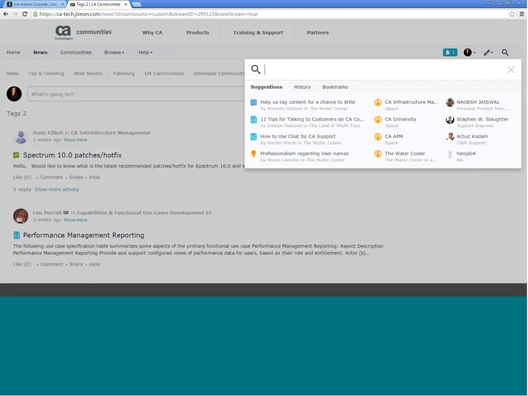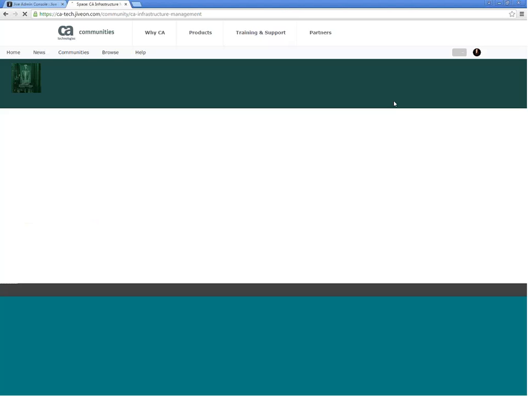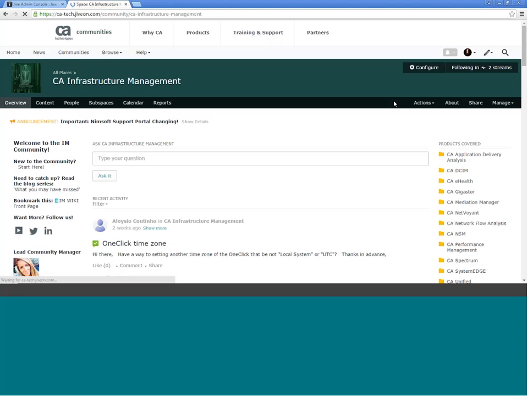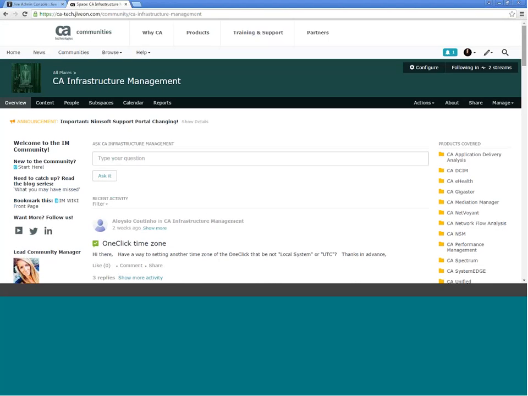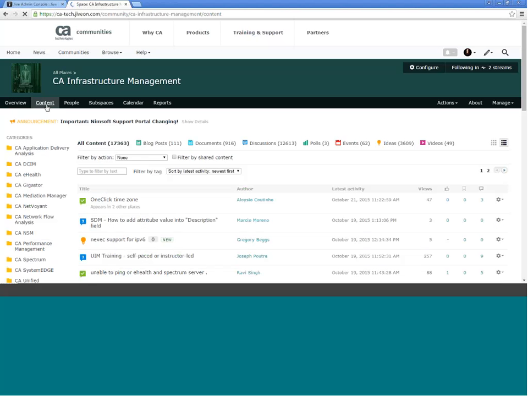So what you'll notice off the bat is that the communities look basically the same as they did in the old system. It's a little bit of a change to look and feel, but everything should be pretty much how you remember it from the old system. We didn't change around the widgets or anything. It just looks a little bit more clean. There's no change to the community homepage, but there are some changes coming to content.